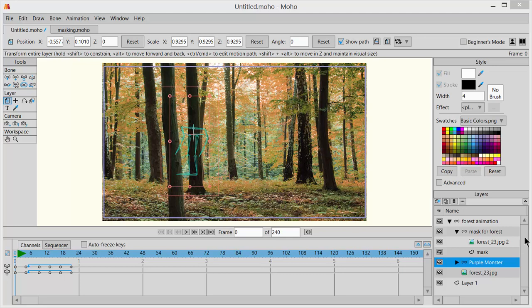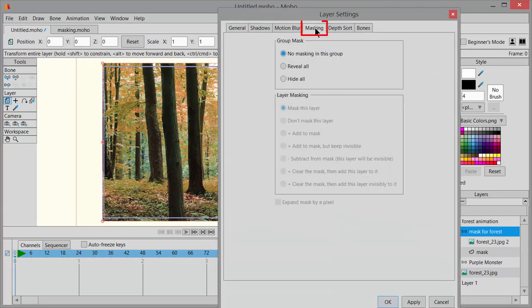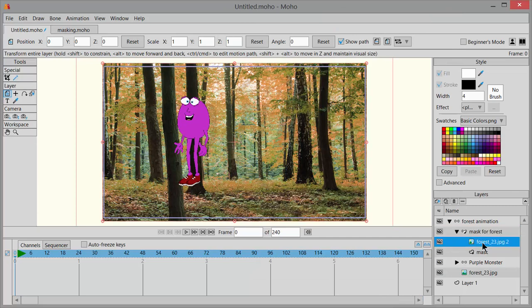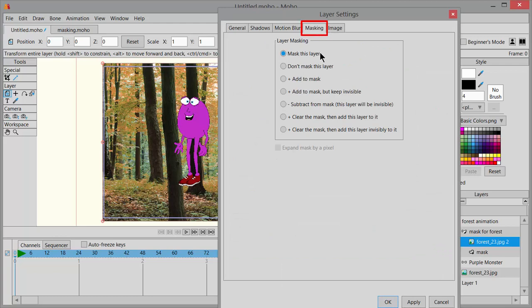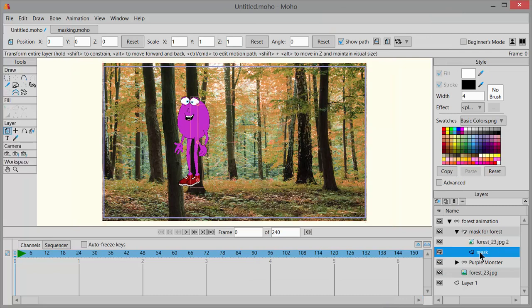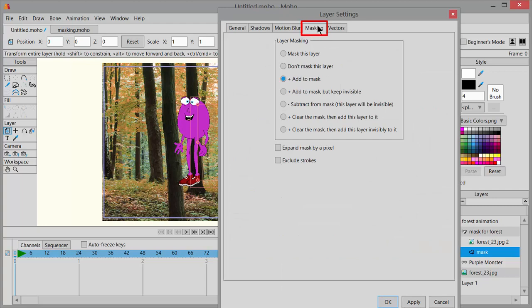And now over in the Layers palette, double-click on the bone folder that says Mask for Forest. Click on the Masking tab. Choose Hide All. Click OK. Next, double-click on the forest image just below that. Go up to Masking. It should say Mask this layer. Click OK. Next, double-click on the layer called Mask. Go up to the Masking tab. Choose Add to Mask, but keep invisible.